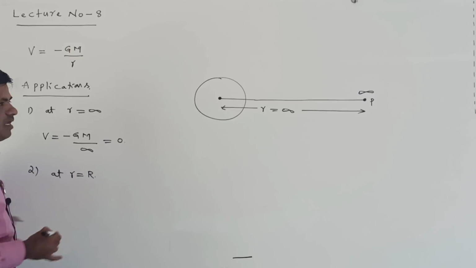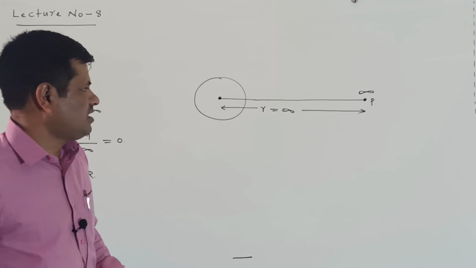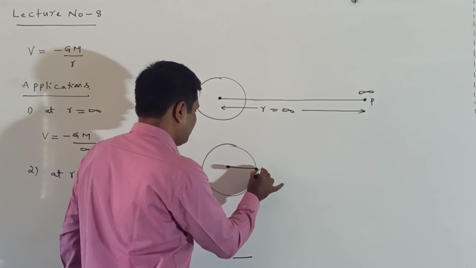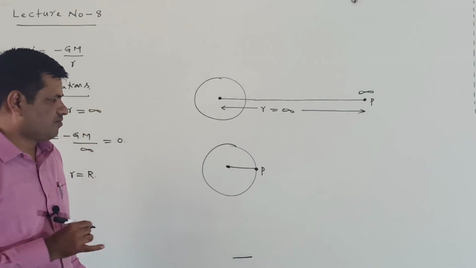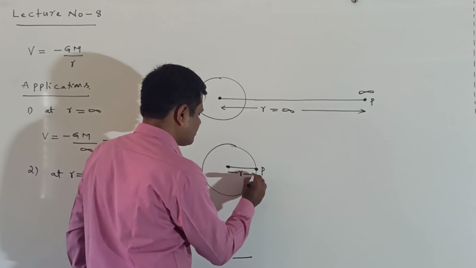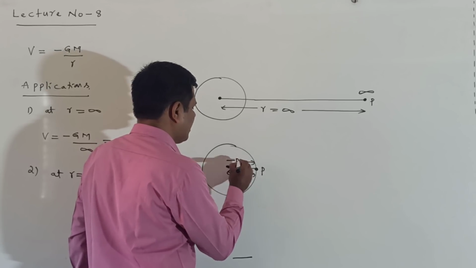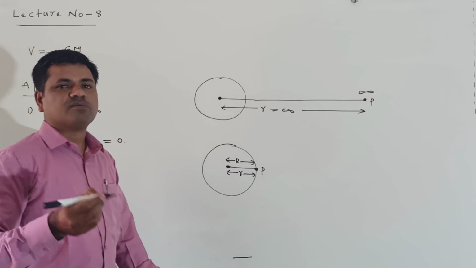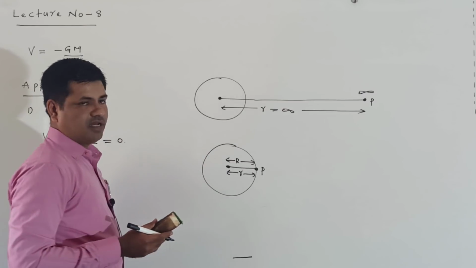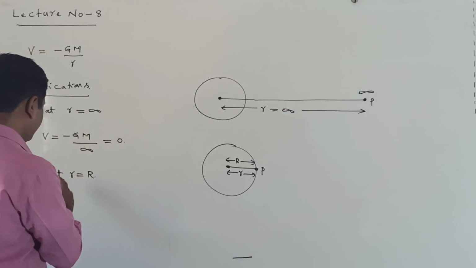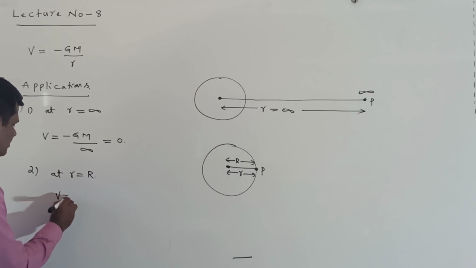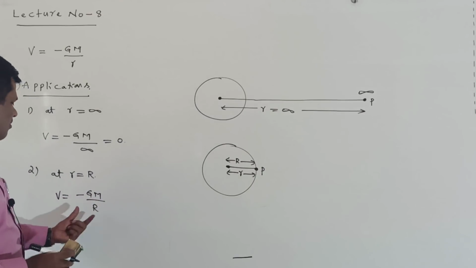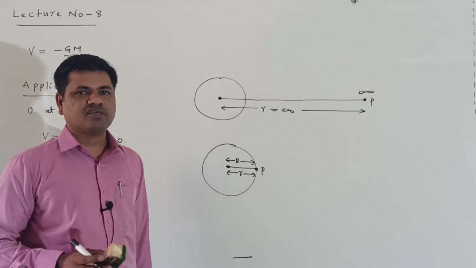Now the second one, at r is equal to capital R. What is the meaning of this? The point P is taken on the surface of the earth. Here the distance from the center of the earth to point P is small r. That small r becomes capital R. Capital R is called the radius of the earth. So in this case, at r equal to R, the potential can be written as V is equal to minus GM by capital R. This is the potential at point P, which I have taken on the surface of the earth.